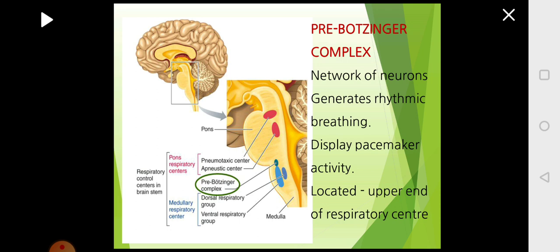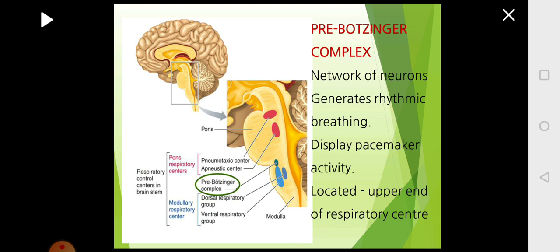And very close, located in the medulla region, you can see the dorsal respiratory group located at the back. In the front there is the ventral respiratory group. Attached to the ventral respiratory group, you can locate the pre-Botzinger complex.